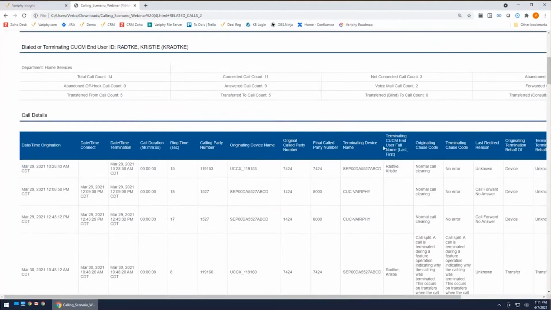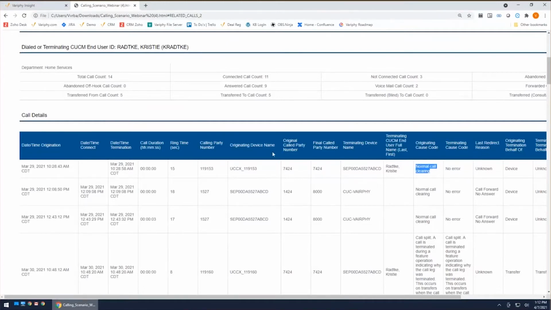But what this call has that makes it different from just a not connected call is it has an originating cause code of normal call clearing. So an abandoned call is a call with no date time connect and an originating cause code of normal call clearing. Normal call clearing means that is the person who disconnected the call.